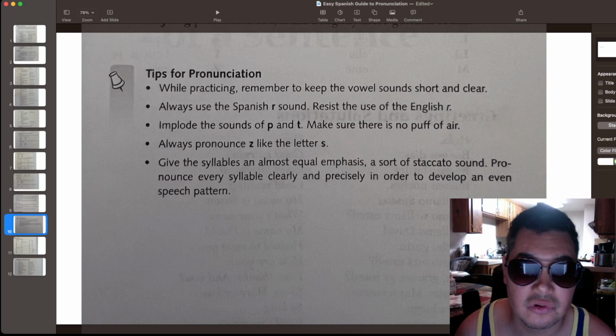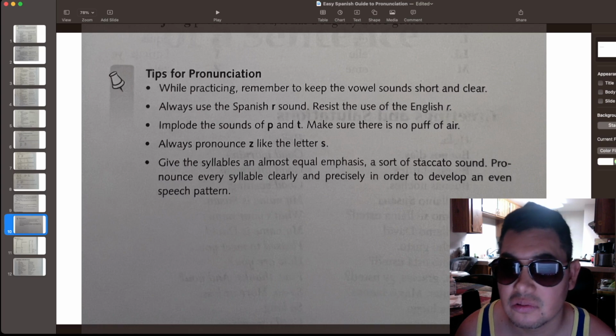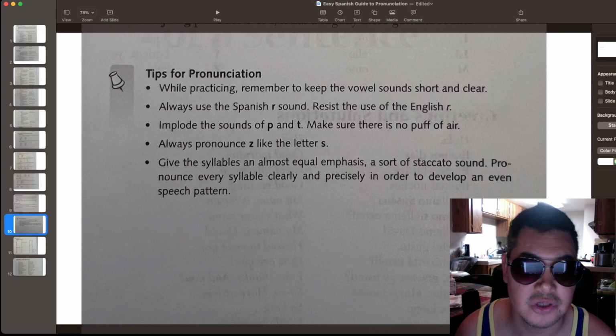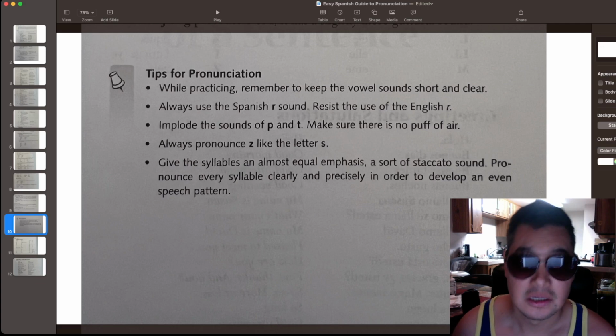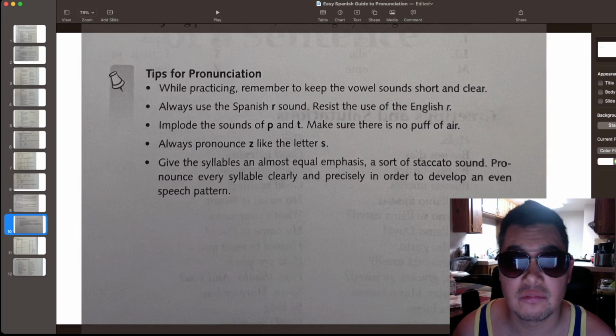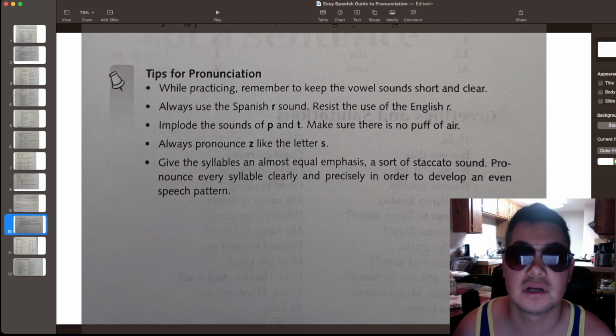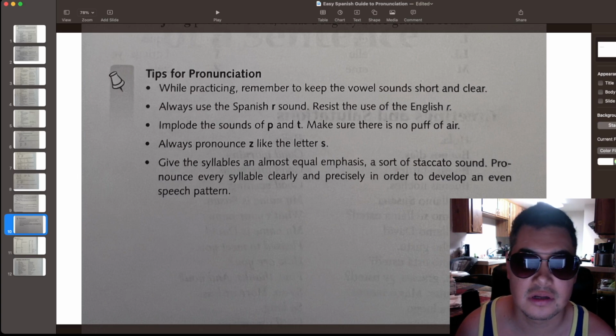Pronounce every syllable clearly and precisely in order to develop an even speech pattern. This is going to come with practice. You're going to have to read out loud at home, and just keep practicing. With those rules that I taught you, that's going to help a lot.